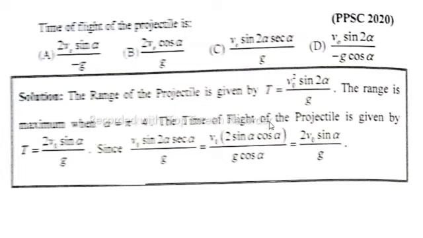The time of flight of the projectile is given by T is equal to 2 V naught sine alpha divided by g. Since V naught sine 2 alpha secant alpha divided by g, sine 2 alpha can also be written in the form of 2 sine alpha cos alpha. So secant takes cos alpha in the denominator, so that is g into cos alpha. Numerator and denominator cos alpha cancel, so it is equal to 2 V naught sine alpha divided by g. So option A is correct.